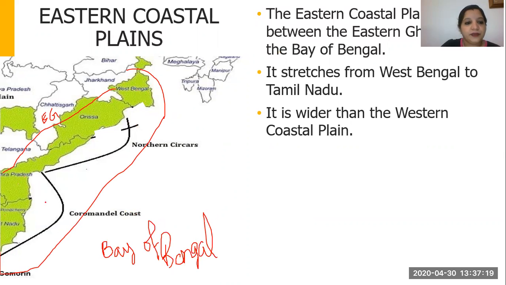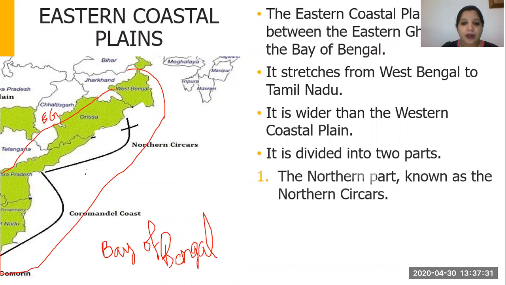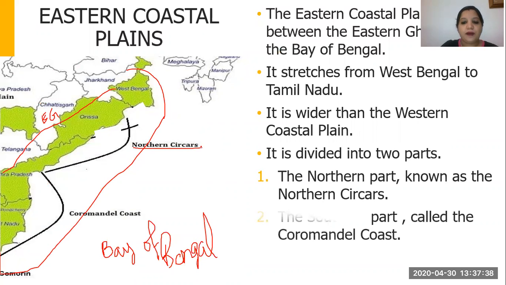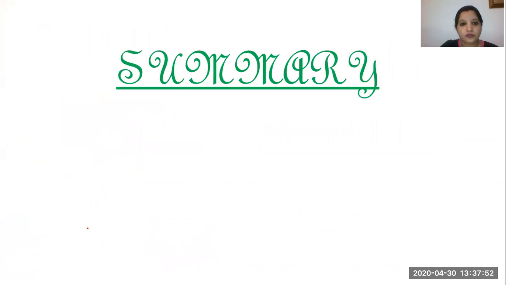Yes. And in the picture itself, you can clearly see that the eastern coastal plain is wider compared to the western coastal plain. And the eastern coastal plain is divided into two parts. The northern part is called the Northern Circars, and the southern part is called the Coromandel coast. So these are the two divisions of the eastern coastal plain, the northern part being called the Northern Circars and the southern part the Coromandel coast.